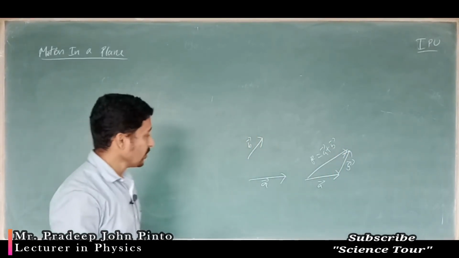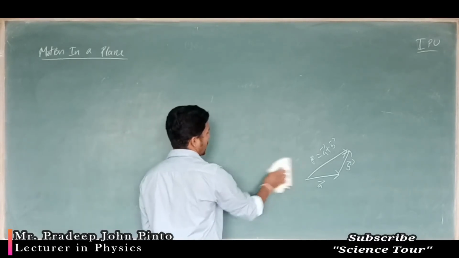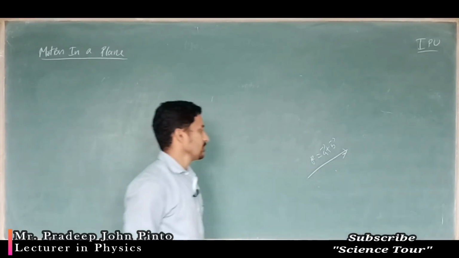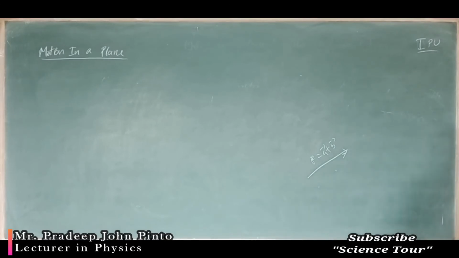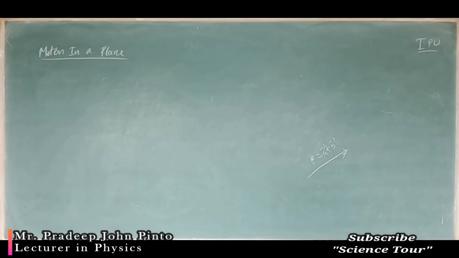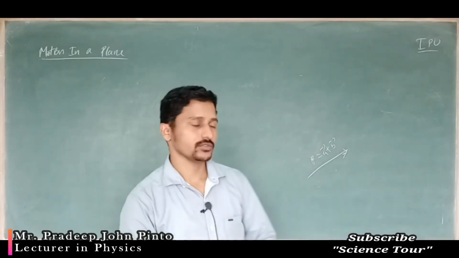But now what I will do is, I want to give this vector, so what will I give?